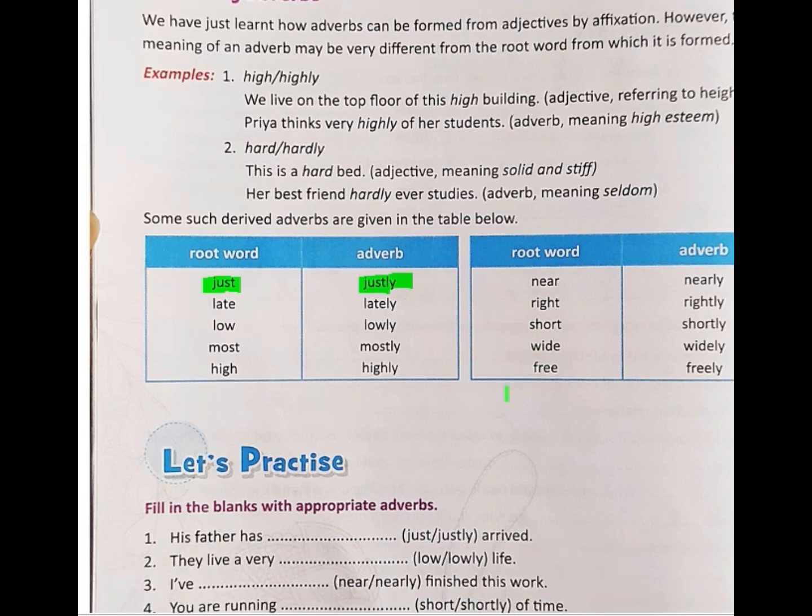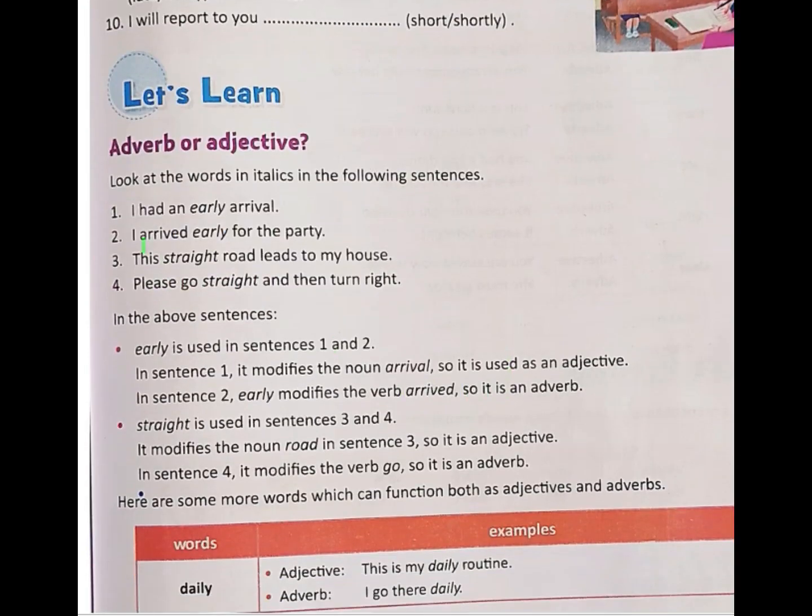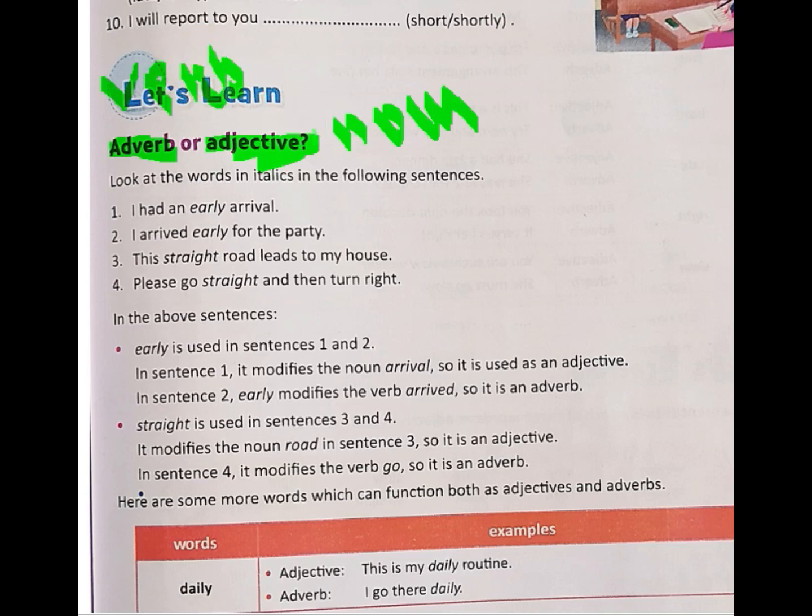How do we know that something is an adverb or an adjective? The simplest answer is, an adjective usually qualifies a noun, and an adverb usually qualifies a verb, and in some cases it also modifies an adjective.